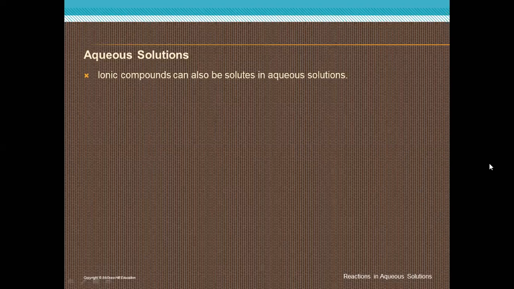Sodium chloride is an ionic compound. If you put sodium chloride in water and stir, it will separate into sodium ions and chloride ions. So it will be the solute in aqueous solution. What is the solvent here? The solvent will be water, and the solute will be the ionic compound, which is table salt, sodium chloride.